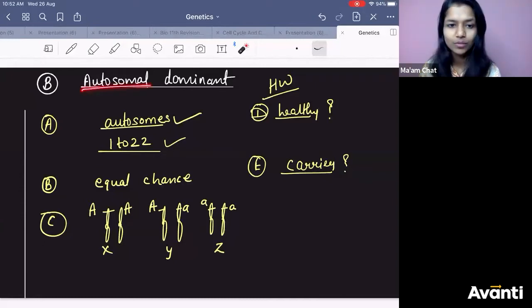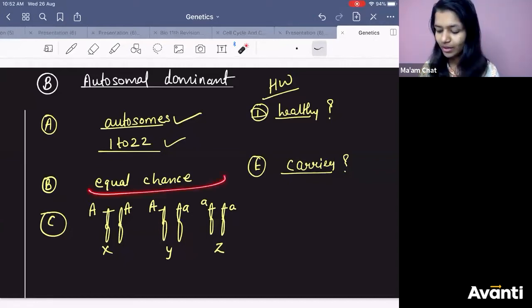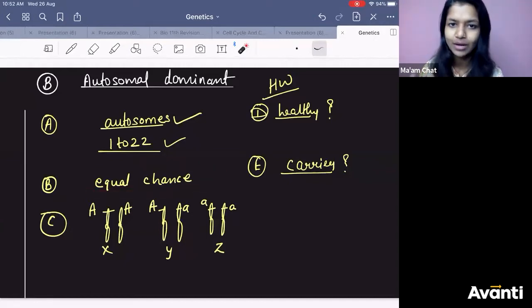Because it is autosomal, equal chances will be there. You can't predict it. If I tell you the disease is autosomal dominant and ask whether it is happening in male or female, you cannot decide. So you can say it is not specified.